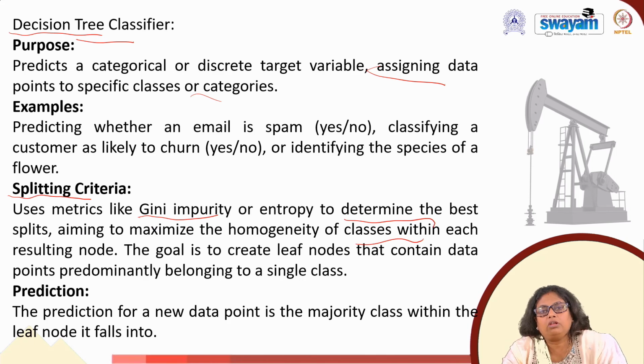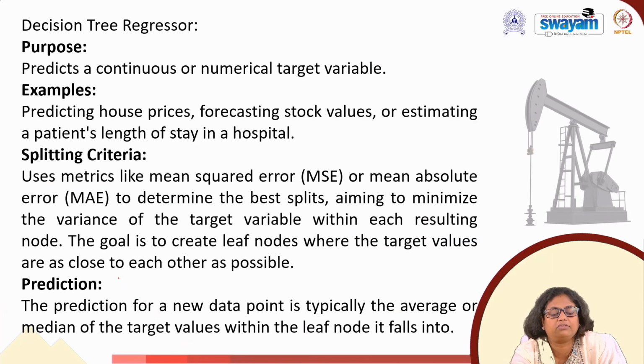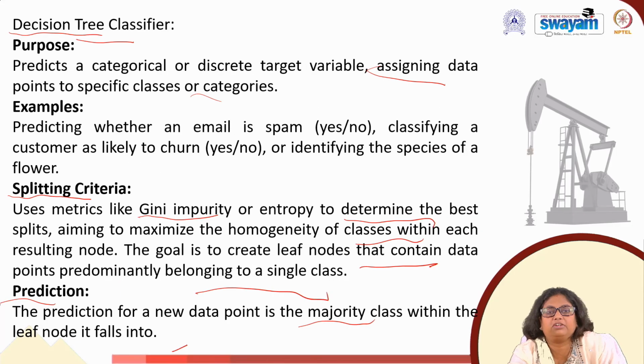And what is the goal? It is to create a leaf node that contains data points predominantly belonging to a single class. The prediction for a new data point is the majority class within the leaf node it falls into. Okay, so this is about your decision tree classifier.